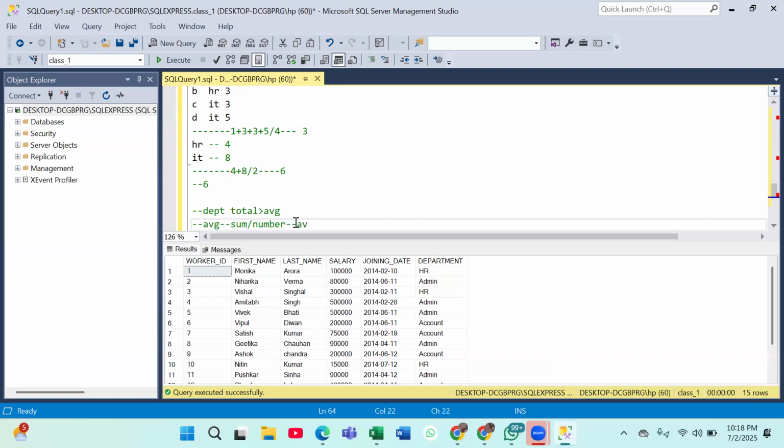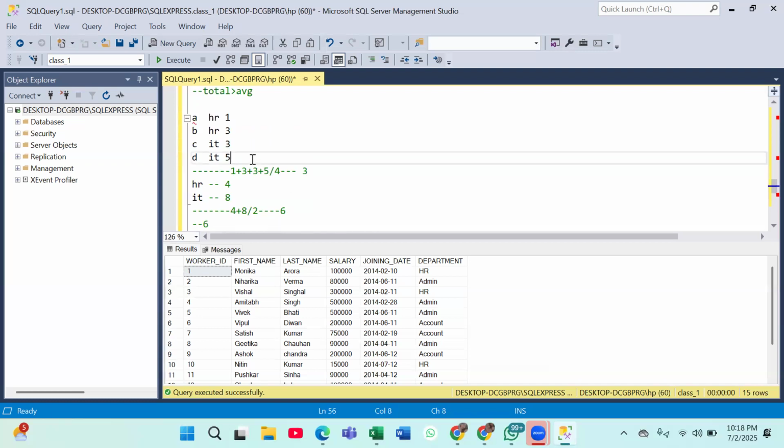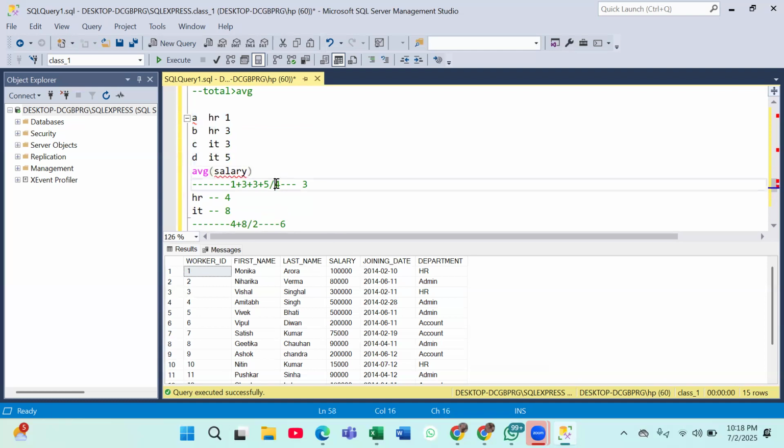Now we are finding the average of all departments. How many types of departments do I have here? 2, right? But if I only write the average of my salary, then it will divide by 4. It will count the number of records that I have. But my departments are only 2. Are you able to get that?